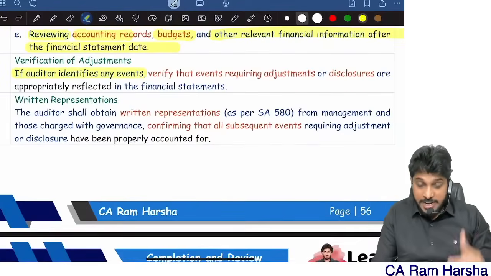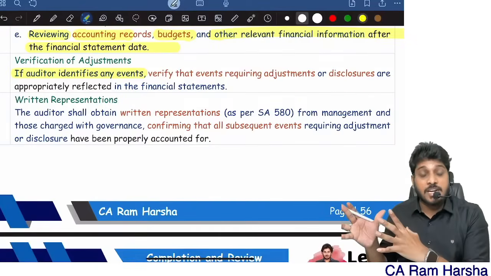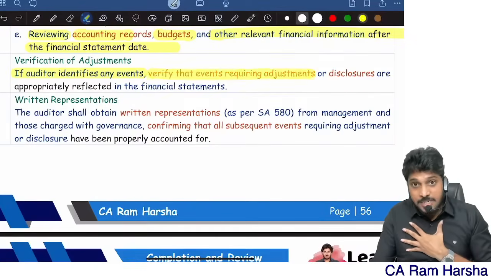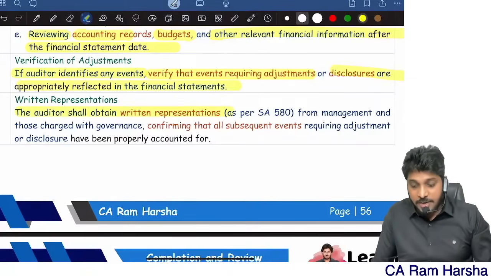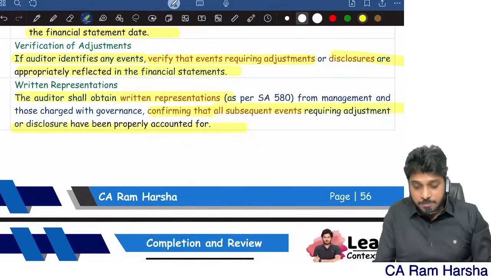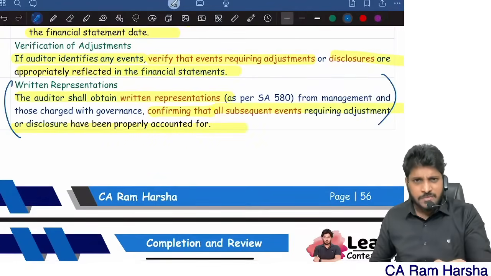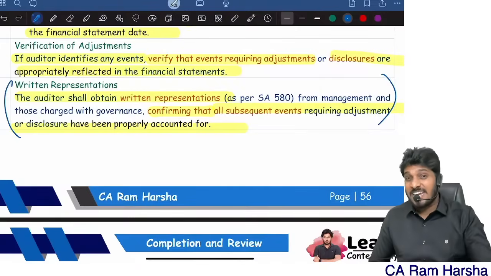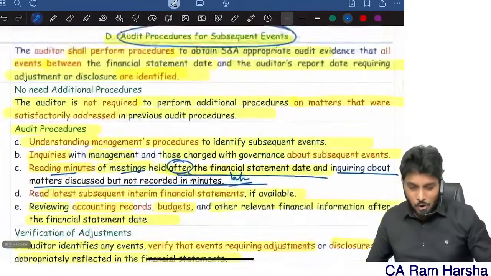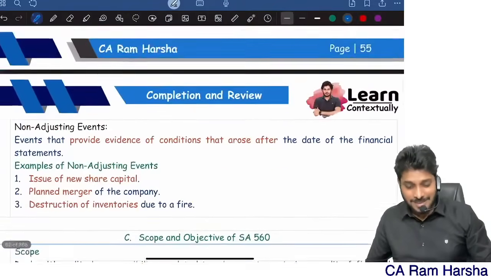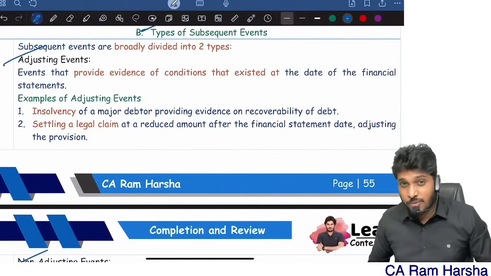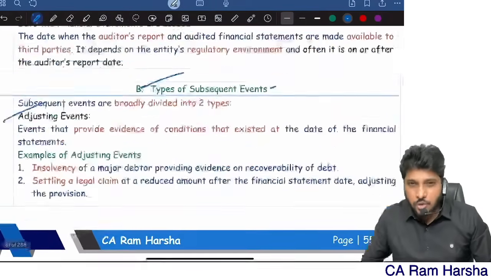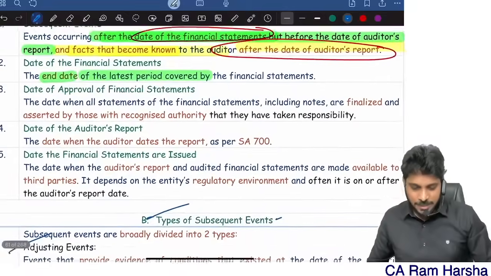And if the auditor identifies any event, say I identified 15 events, verify that the events requiring adjustment or disclosure are appropriately adjusted and disclosed. And the auditor shall obtain a written representation confirming that all subsequent events were properly accounted for. Get a written declaration from the management that all subsequent events are identified and adjusted correctly. The standard is over. So what is an adjusting event and what is a non-adjusting event? This itself can be asked as a side question, which is an accounting standard question. I hope you will read this on your own. That's it.